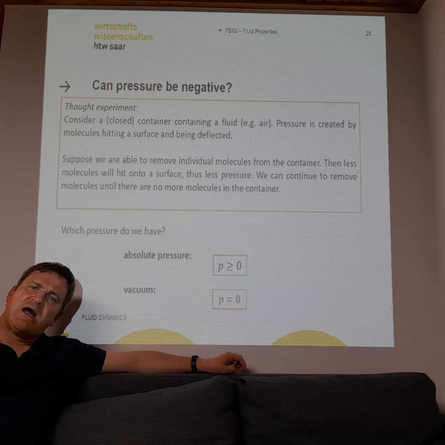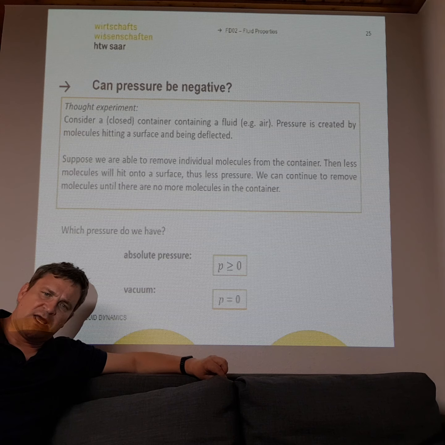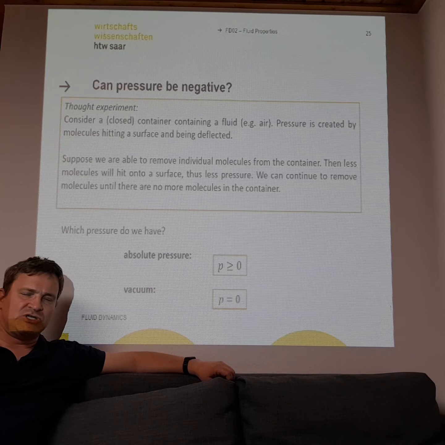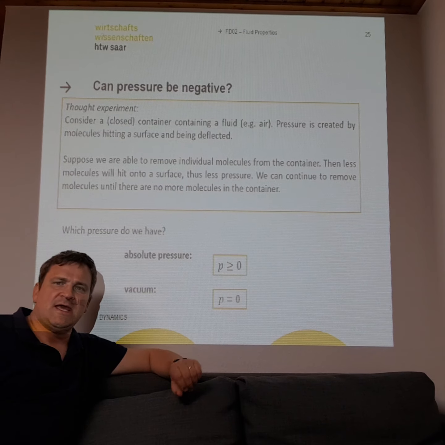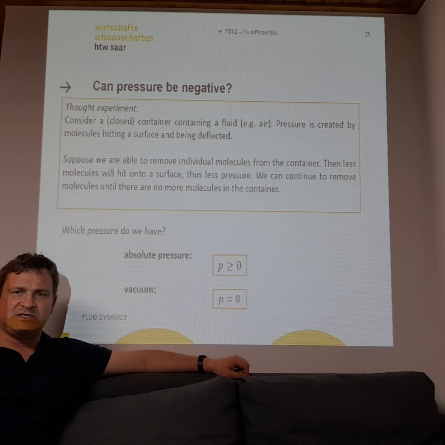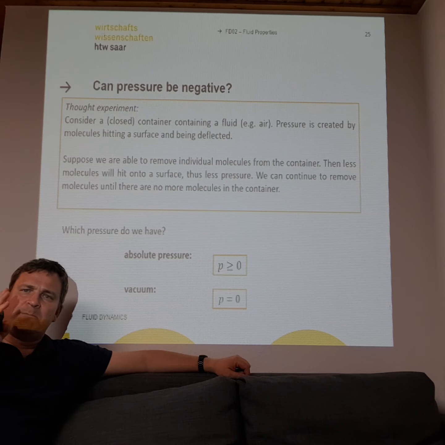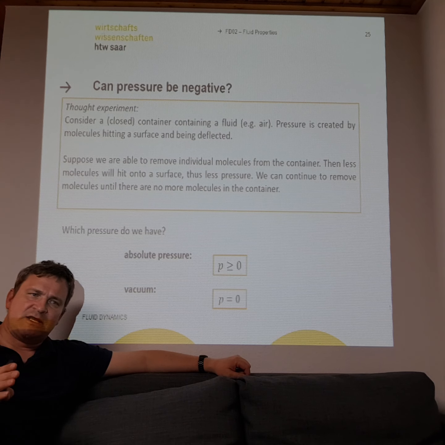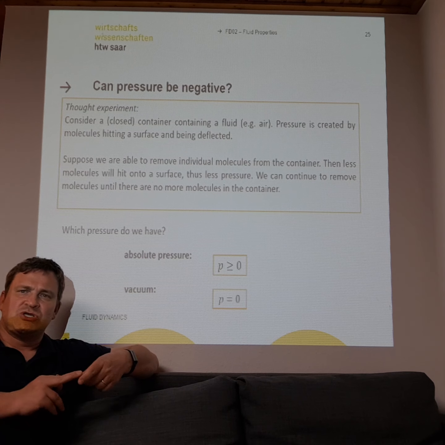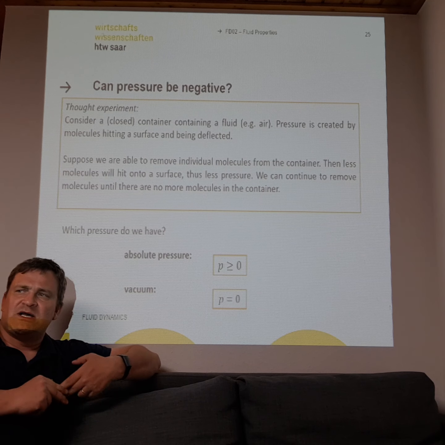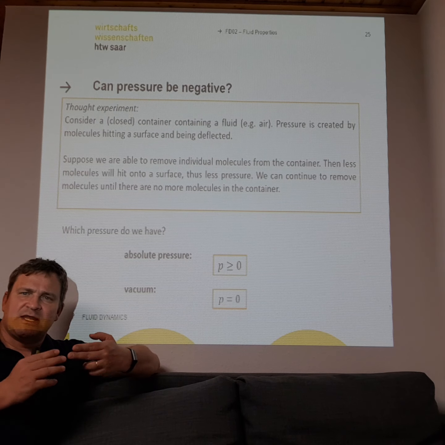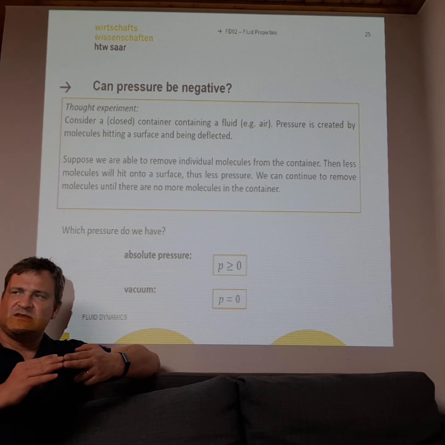So now another question. If we look at our property, the pressure, can the pressure be negative? And the answer is no. A pressure can never be negative. You know, temperatures and velocities can be negative, but the pressure can never get a negative value.